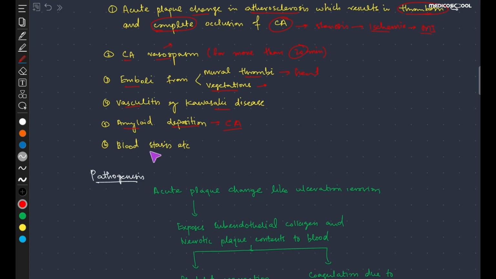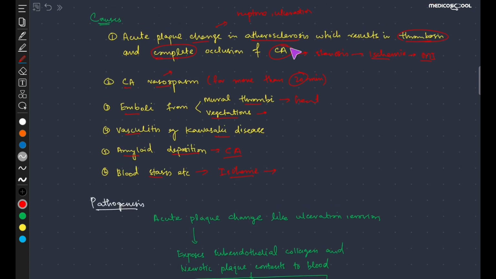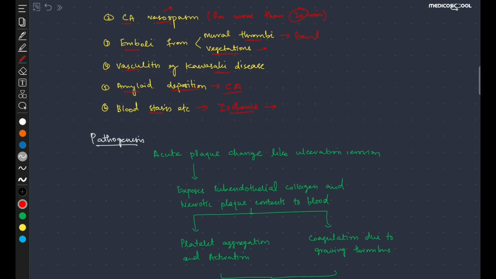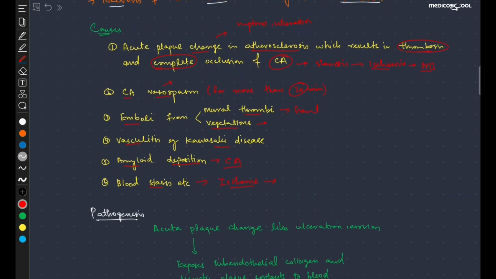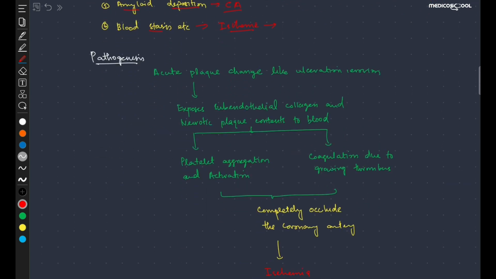And the sixth is the blood stasis in the coronary arteries, which causes the ischemia and inability of the coronary artery to supply blood to the myocardium. So these are some causes: atherosclerosis, vasospasm, embolization, vasculitis, amyloid deposition, and blood stasis, which are some important causes which can cause the myocardial infarction.